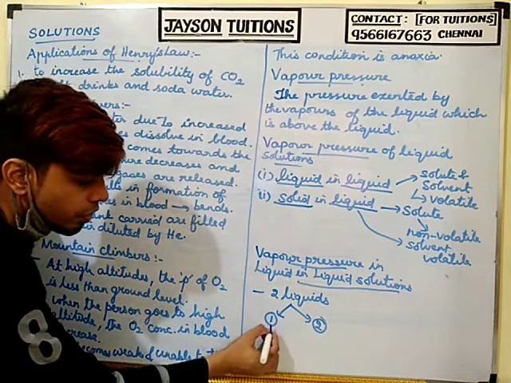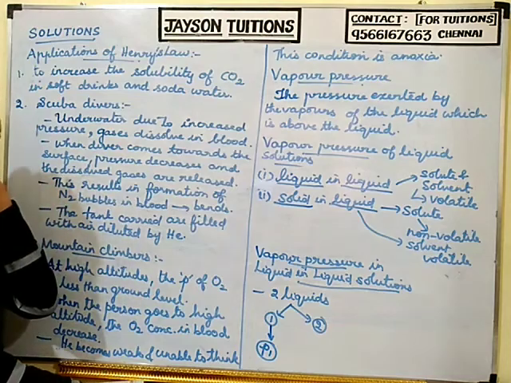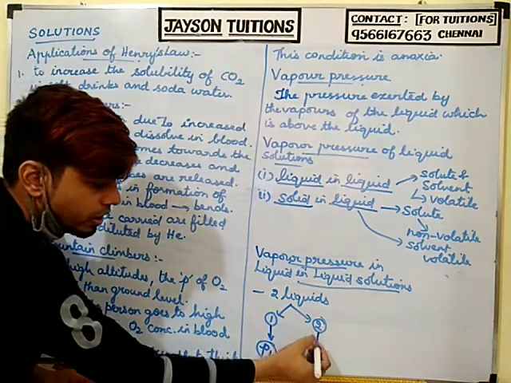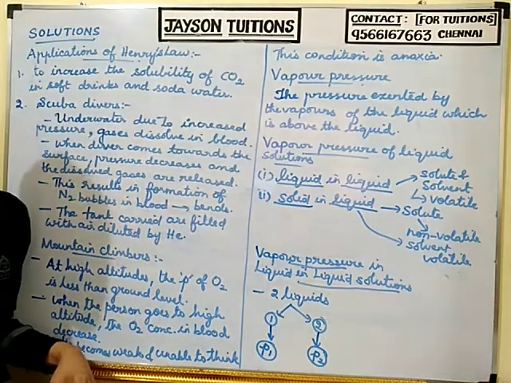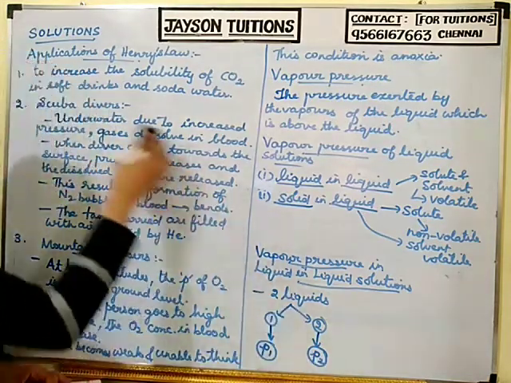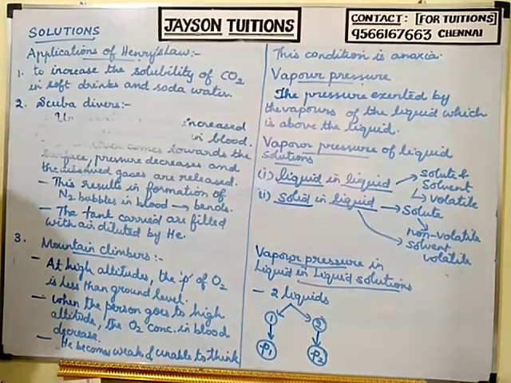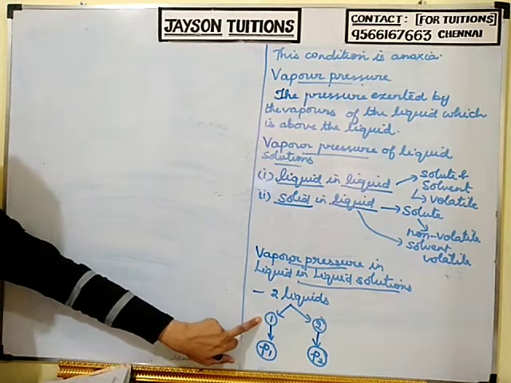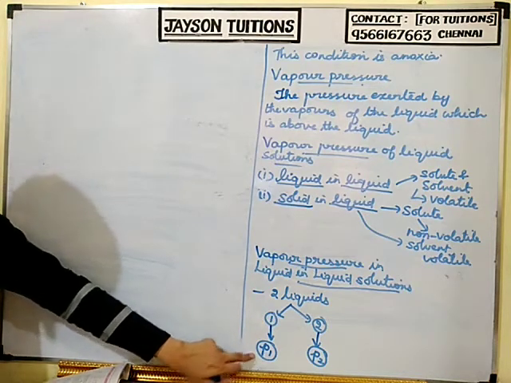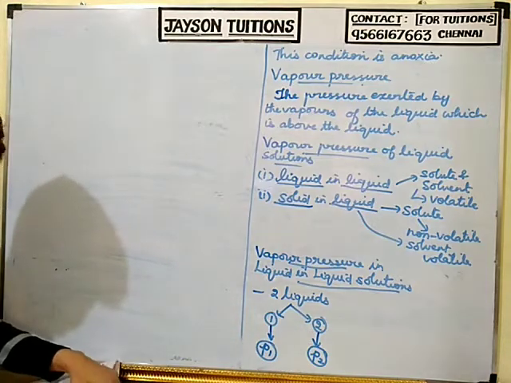For the first liquid, I am considering P1 as the partial pressure, and for the second liquid, I am going to consider P2 as the partial pressure. This liquid will change into vapor and it will give pressure. This liquid will also change into vapor and it will give pressure.